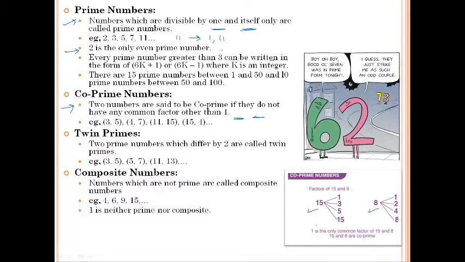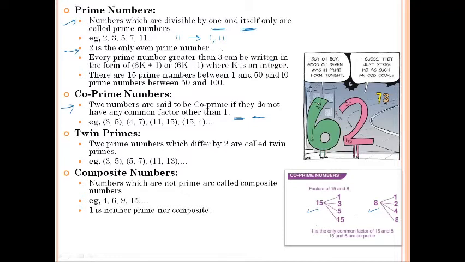Neither 15 nor 8, when we look at them individually, is a prime number. 15 is a composite number. It has a lot of factors: 1, 3, 5 and 15. And then there is 8, which also has a lot of factors: 1, 2, 4, 8. So none of them are prime numbers.